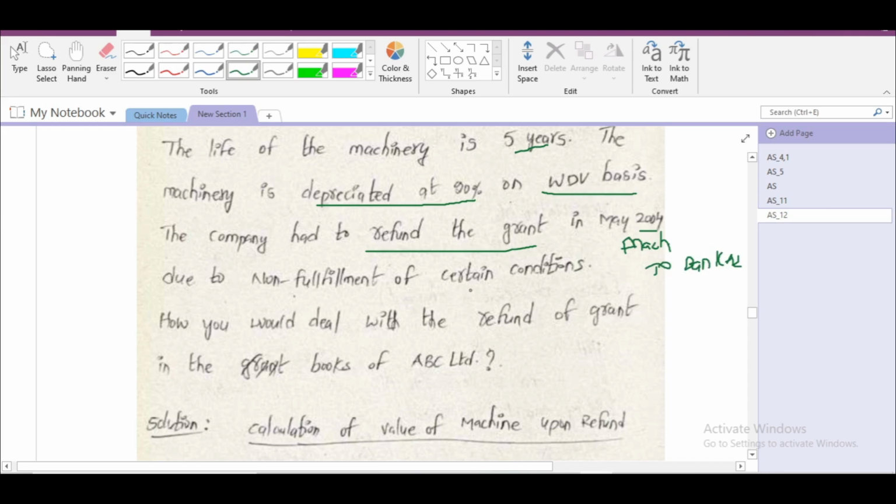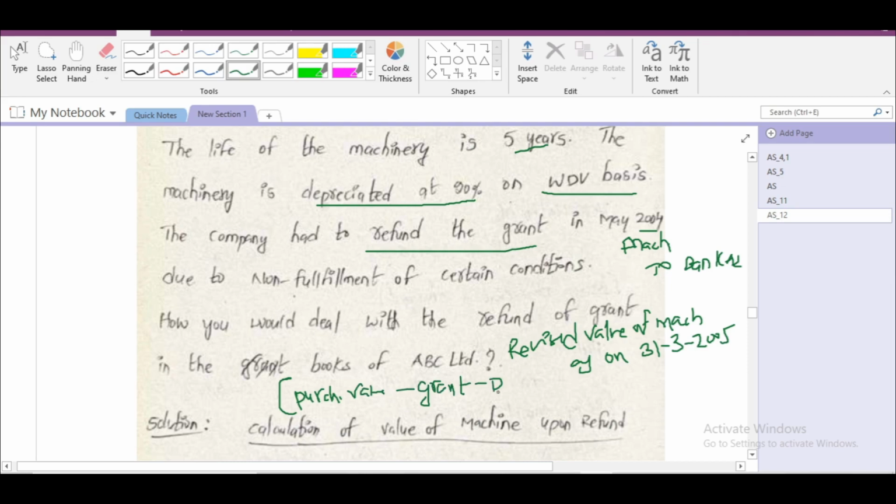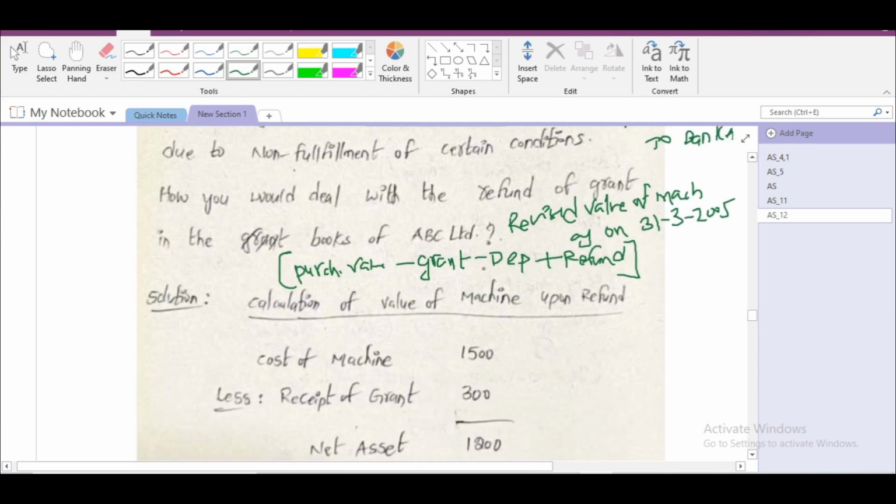Due to non-fulfillment of certain conditions, how would you deal with the refund of grant in the books of ABC Limited? I will extend this question. We have to calculate a revised value of machinery as on 31st March 2005. To calculate the revised value, there is a shortcut formula: purchase value minus grant minus depreciation plus refund. We'll get the revised value by following this formula.